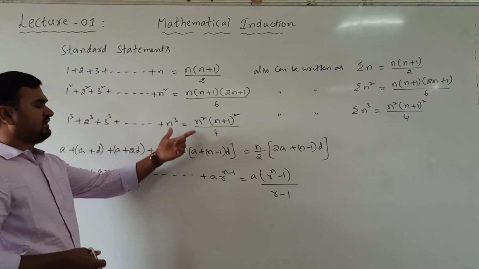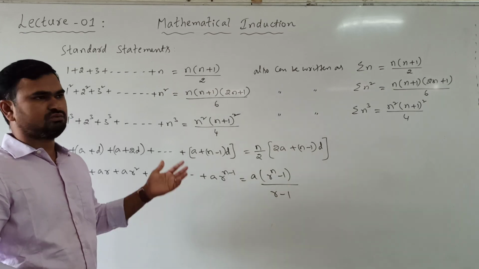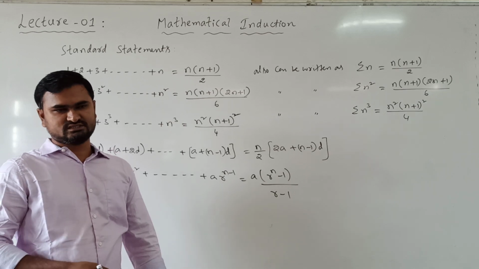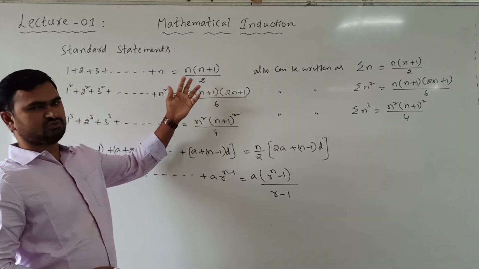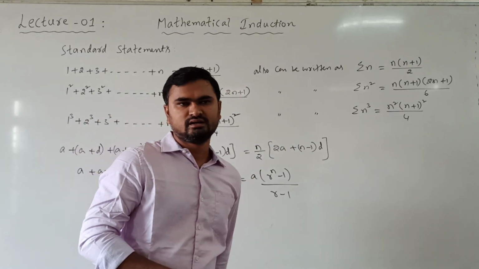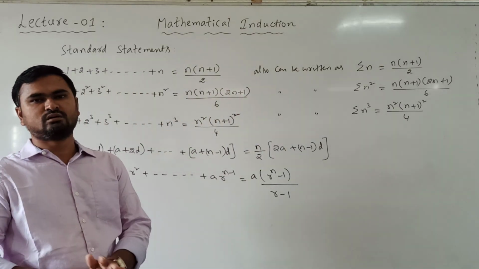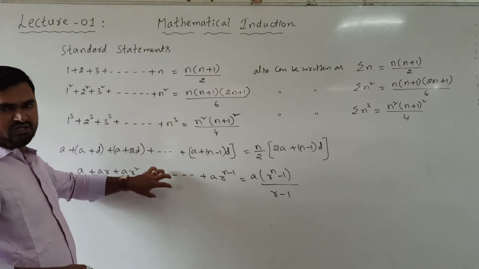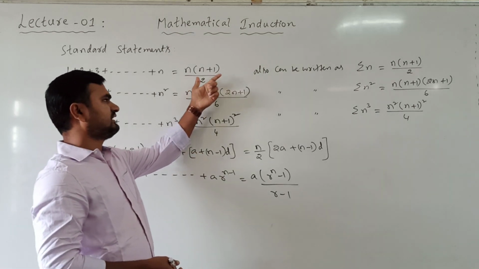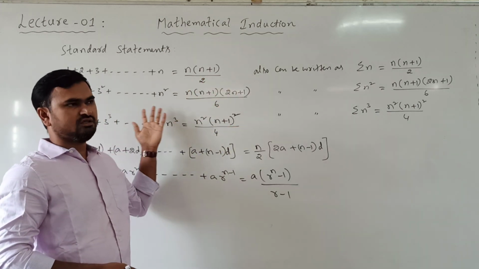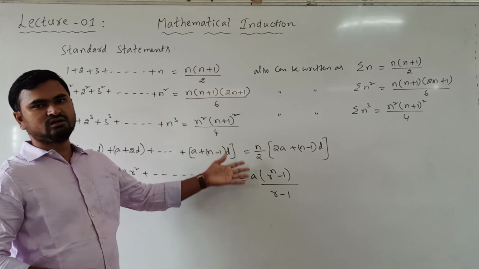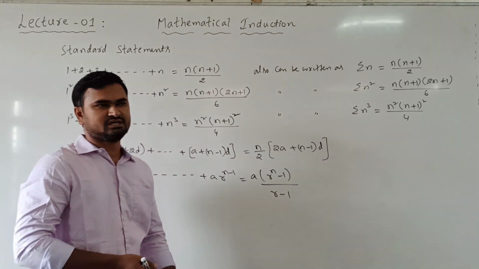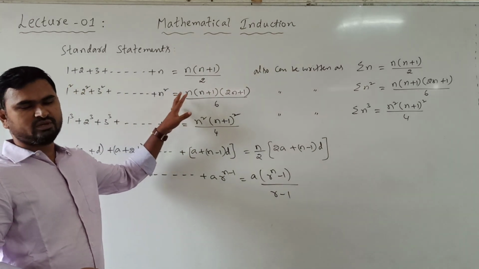Now, when we are solving the problems, in case of PU, the statement was given directly, and we are checking by using the 3 steps. Or we are proving the statement is true by using the principle of mathematical induction. Now, when we are solving the objective part, only the left hand side will be given. Now we need to find the right hand side. If it is a standard statement, directly we can write the formula. If it is not a standard one, then in such a case adding the terms may be complex.